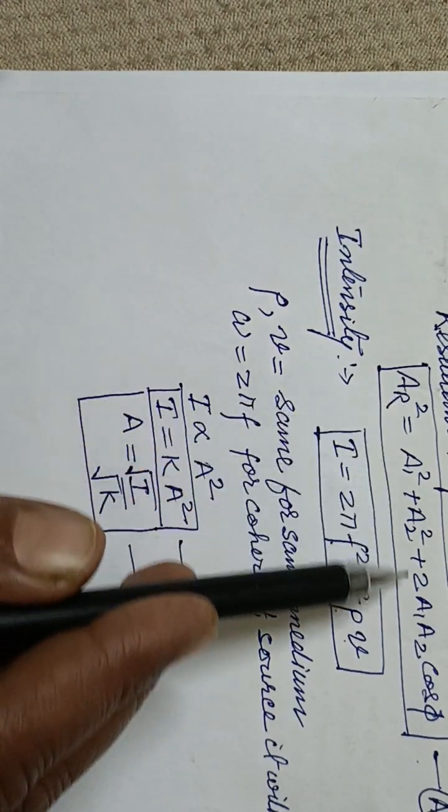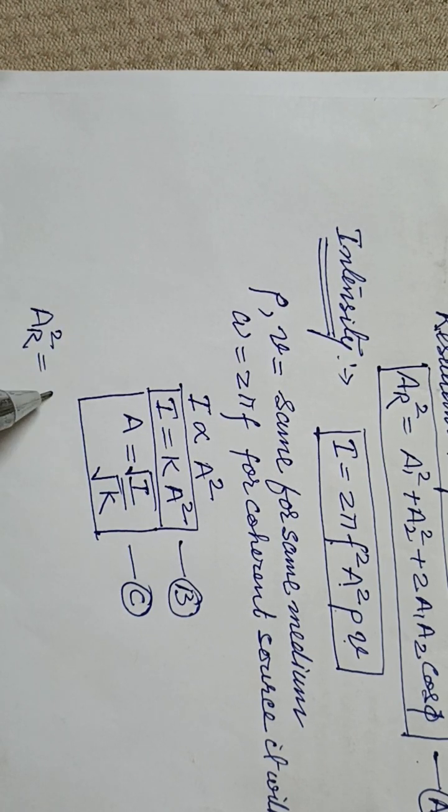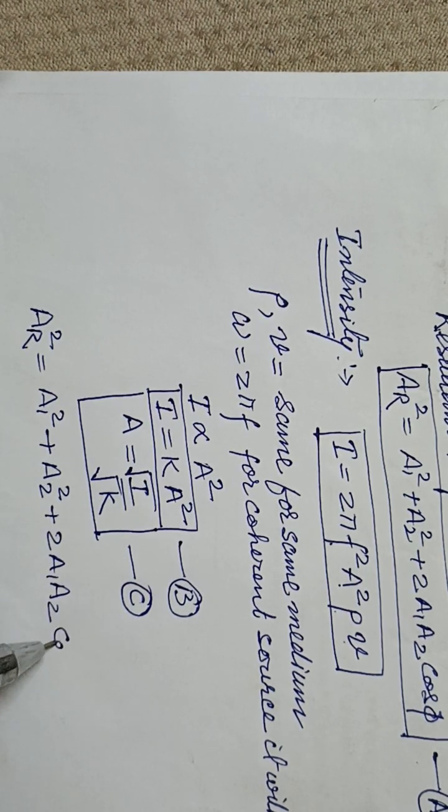So from that we will derive A resultant square is equal to A1 square plus A2 square plus 2 A1 A2 cos phi.